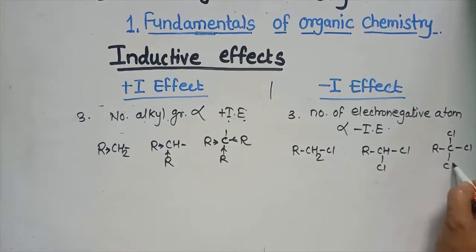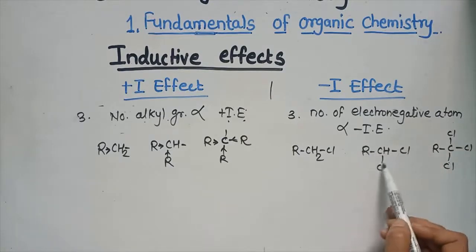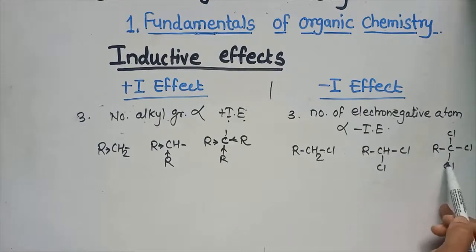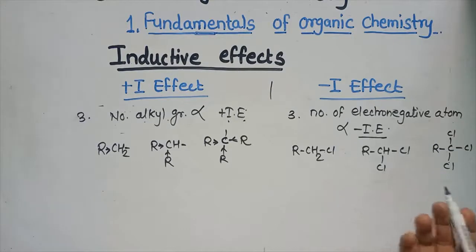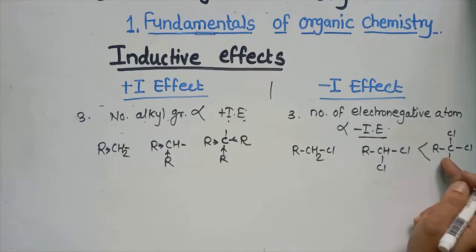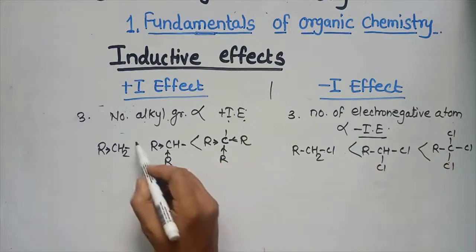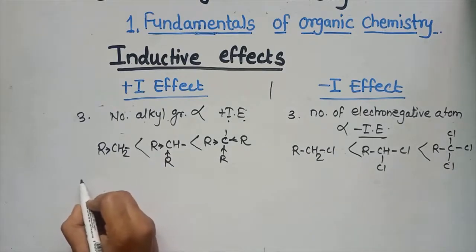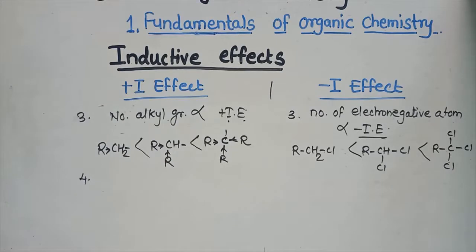So what happened? Here the number of electronegative atoms is 3. In this case the atoms are 2. Here only 1. As the number of electronegative atoms increases, the minus I effect also increases. So here the minus I effect is more. Okay. So this is the third point, the difference between the plus I effect and minus I effect.